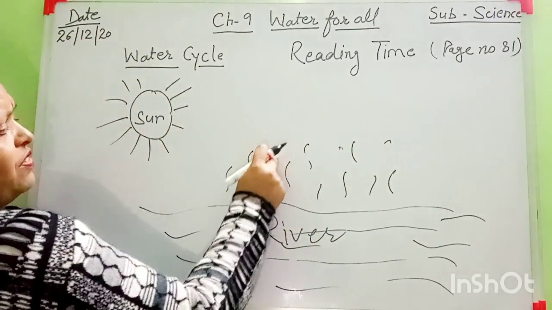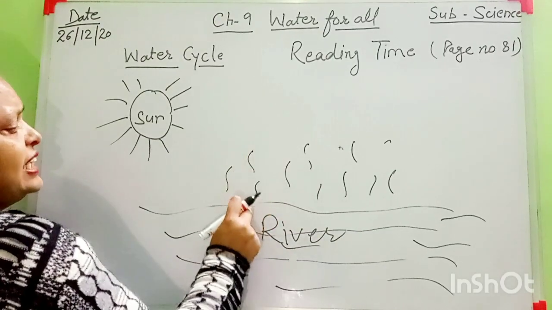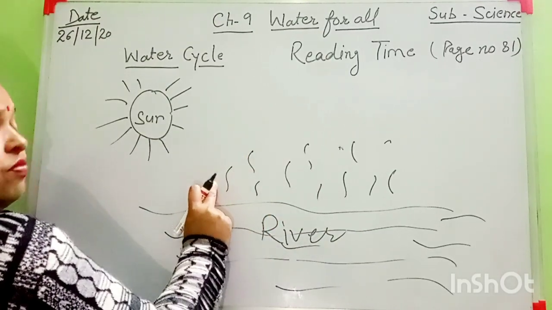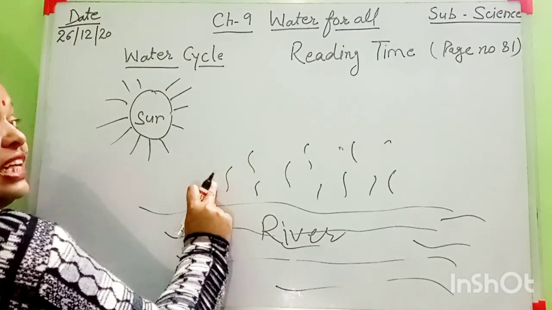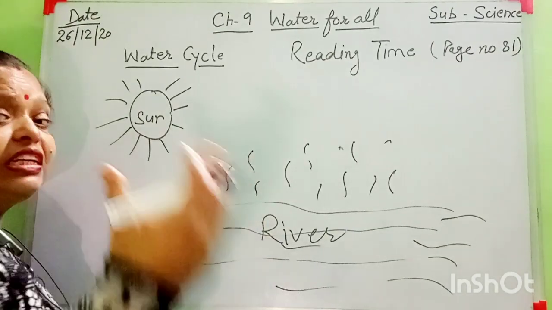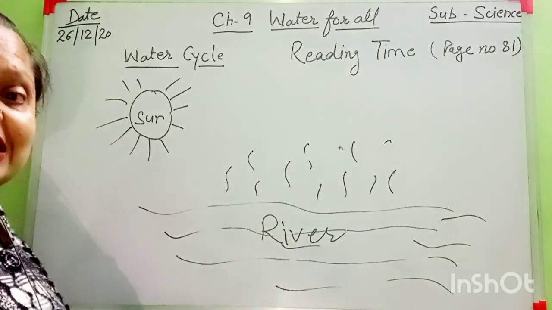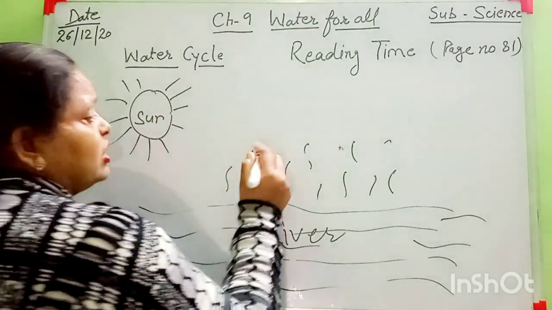This is water vapor. This is steam. And that steam is a mixture of some different types of gases. Light gases. Yes, you know. This is water vapor.